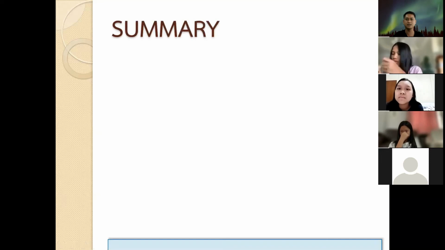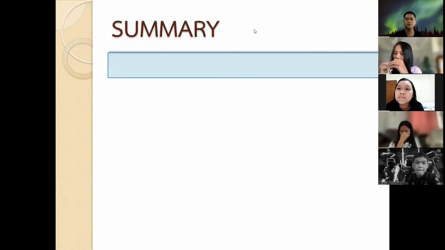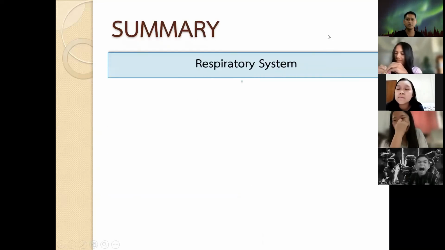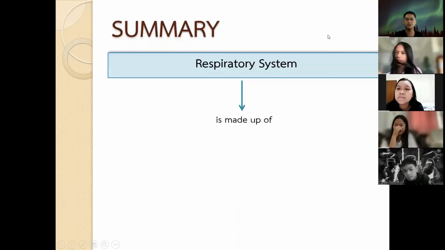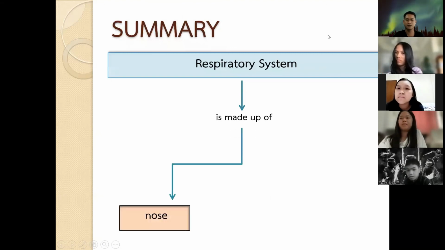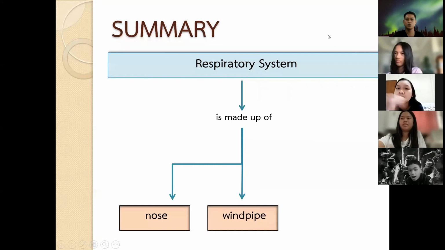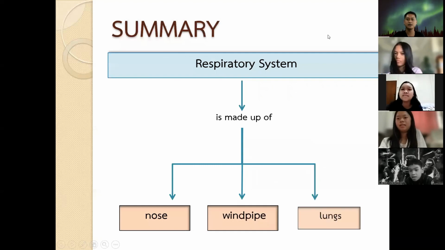Okay, so here is the summary of the respiratory system. The respiratory system is made up of the nose, windpipe, and lungs.